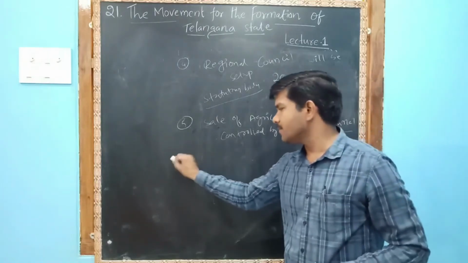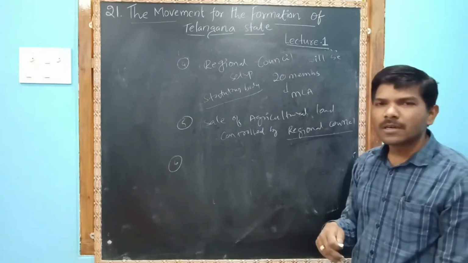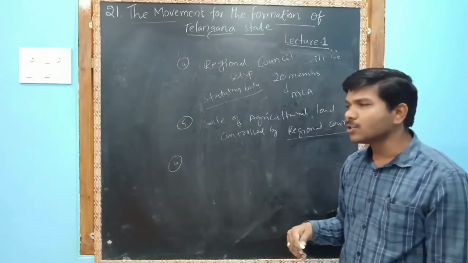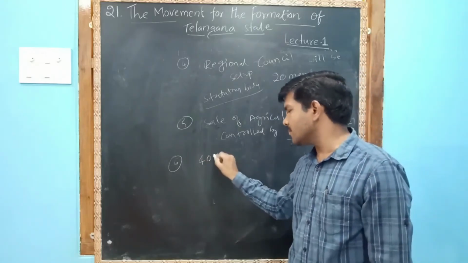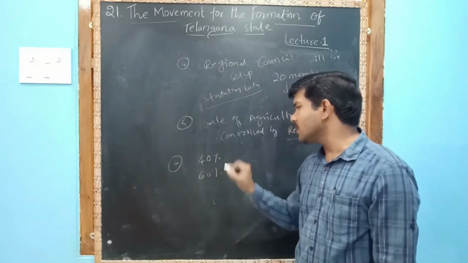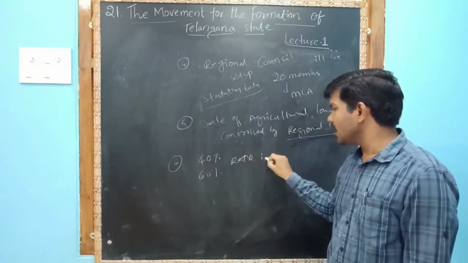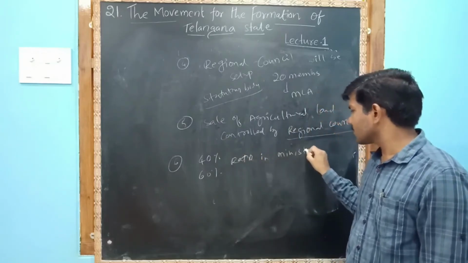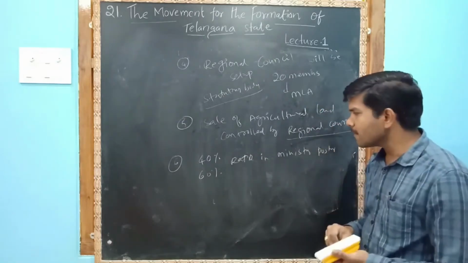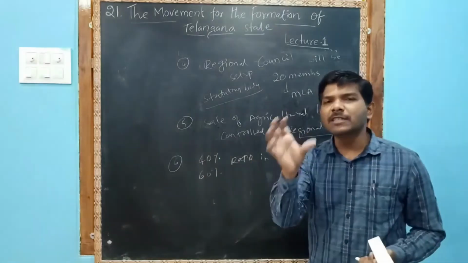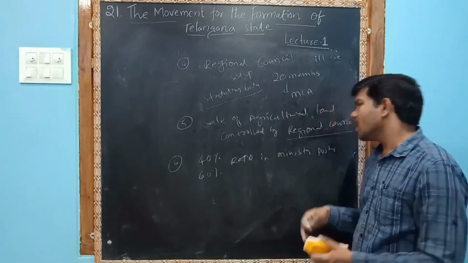Next, sixth one. There was a 60-40% ratio for the ministers, a 60-40% ratio in ministry posts. 40% of the weightage was given to Telangana and 60% weightage was given to the Andhra people.